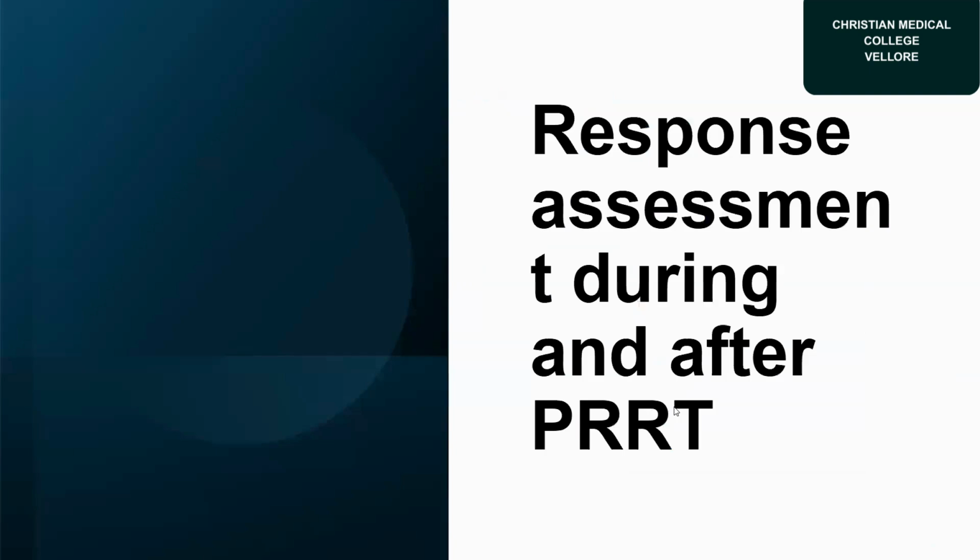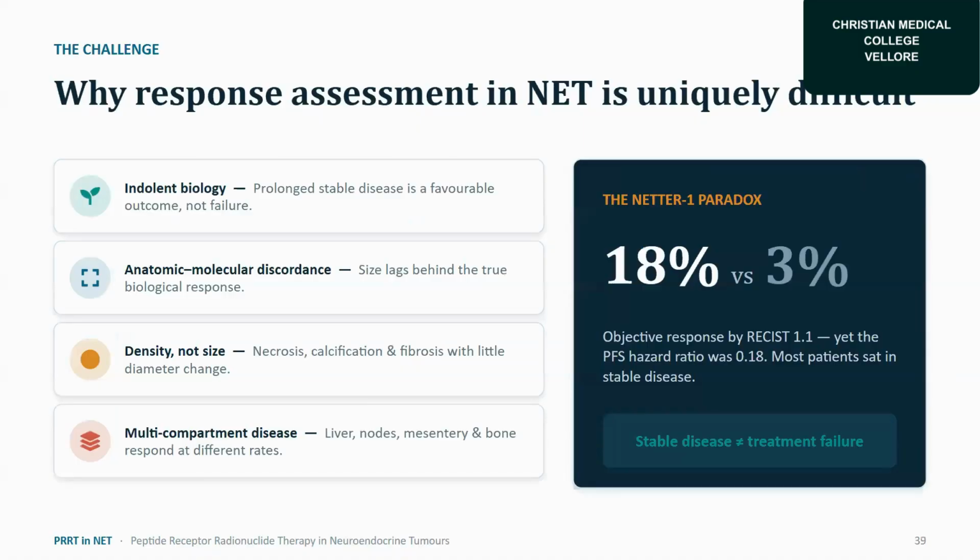So we'll see the response assessment during and after PRRT. Why is response assessment uniquely difficult? Because of indolent biology, because prolonged stable disease is a favorable outcome, not a failure. Anatomic and molecular discordance: the size lags behind the true biological response. The density, not the size, changes with necrosis, calcification and fibrosis, with little diameter change. Multi-compartment disease is present, with involvement of liver, nodes, mesentery, bone, all responding at different rates.